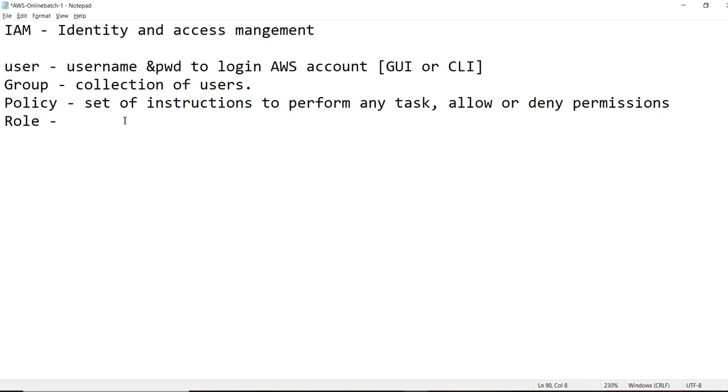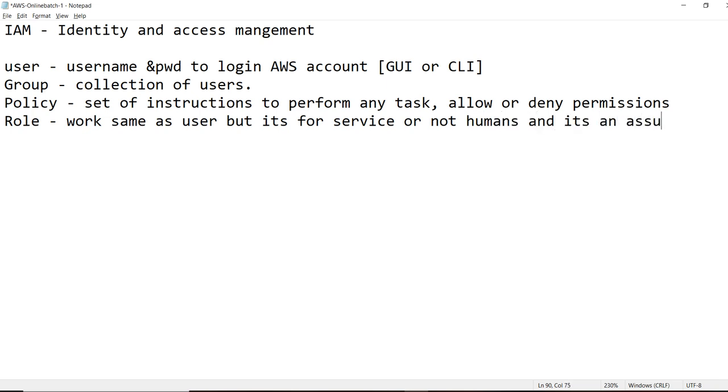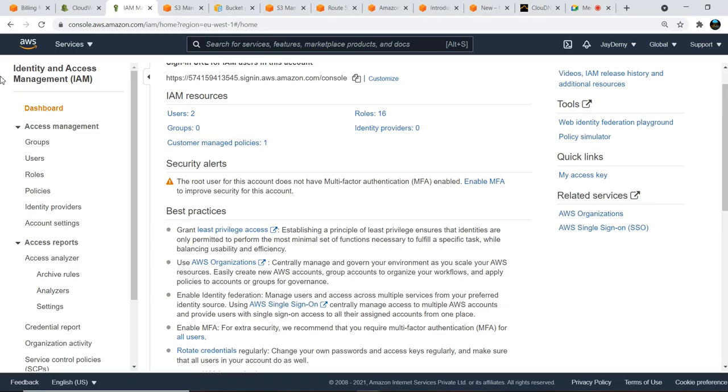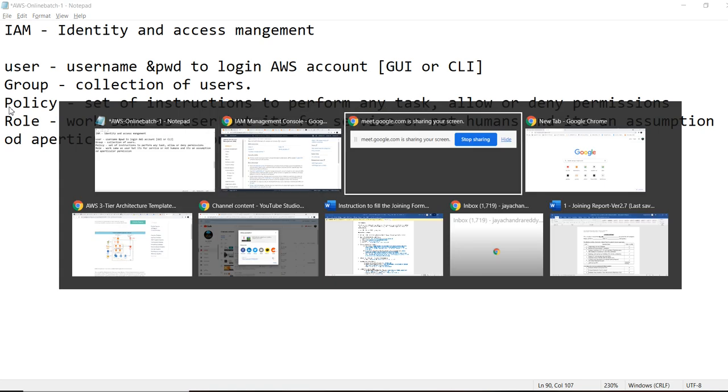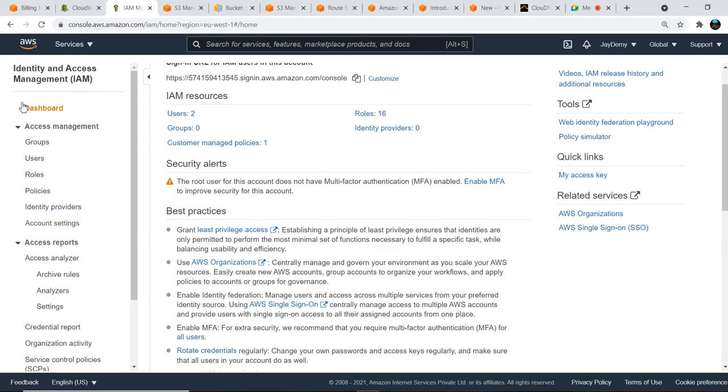A role works the same as a user, but it is for services, not humans, and it is an assumption of a particular permission. So we'll see what IAM is and how the users and policies work here.